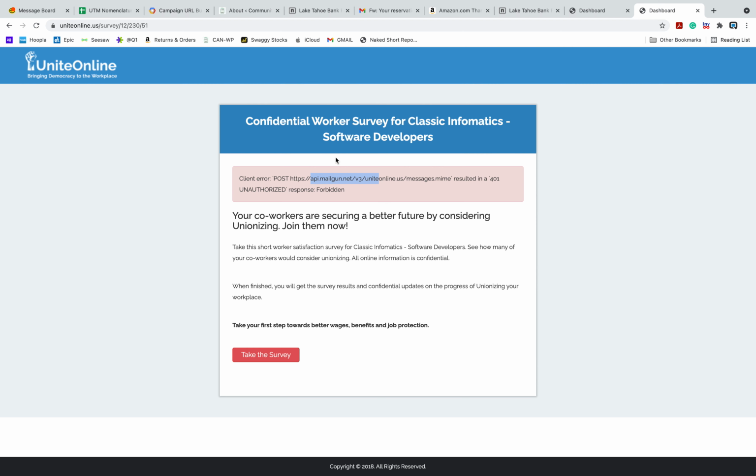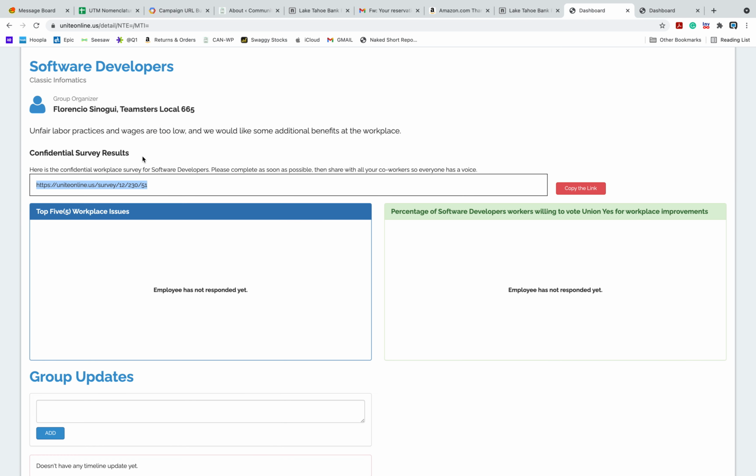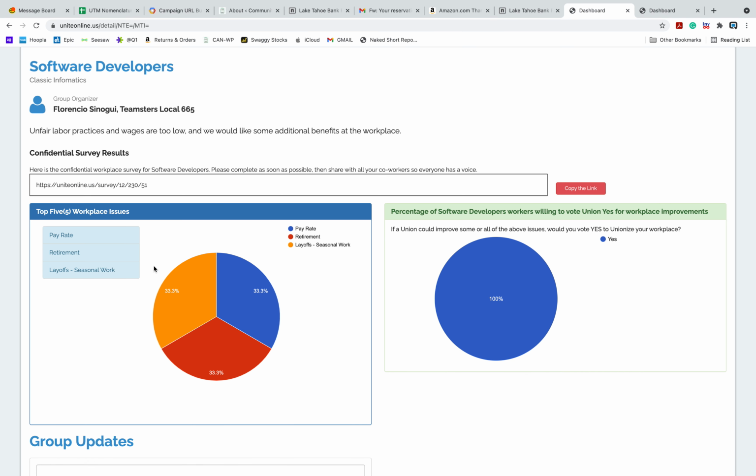So what I'm going to do is go back to the dashboard here. And now that one person has taken the survey, let me refresh this. And what you're going to see is the data. Since I was the one who said that pay rate, retirement, and layoffs were my three big issues, this aggregates the averages of all the surveys into a top 5 workplace issues, and then the number of people who would be willing to unionize. Currently there's only one respondent, and that's at 100% because that's me. And I said, yes, I'd like to unionize.